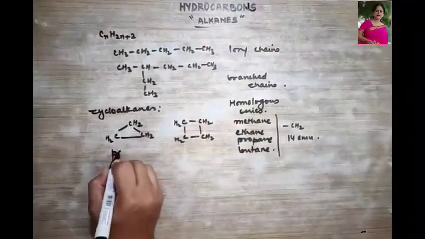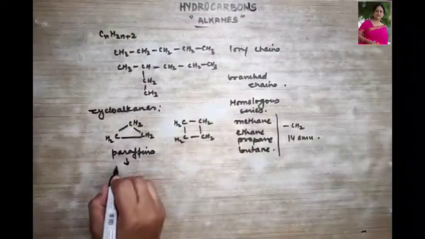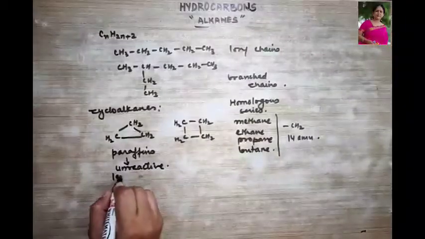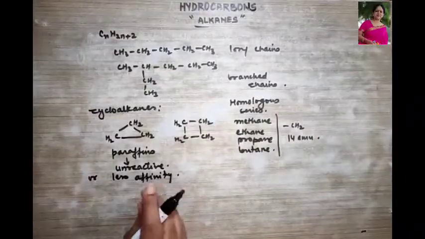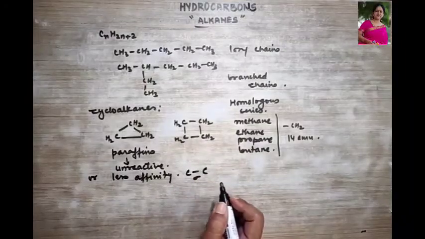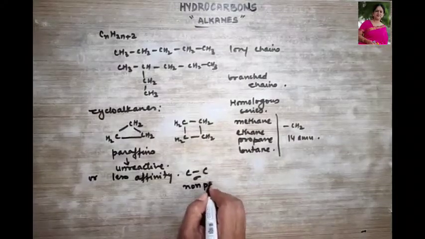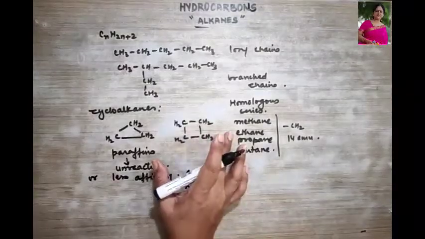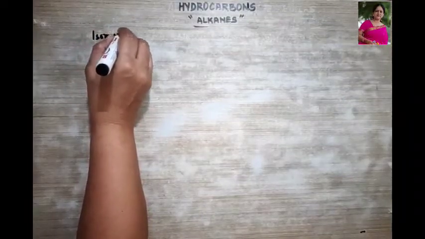They are also termed as paraffins, right? What do we mean by paraffins? Paraffins means unreactive, or we can say they have less affinity, right? Why do we call them so? Because of the carbon-carbon sigma bond between them, and they are also non-polar in nature, right? Now we are going to talk about the isomerism found in alkanes. Let us begin with isomerism. Now what is isomerism?